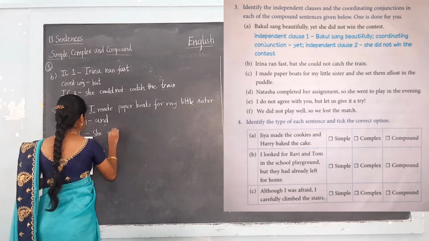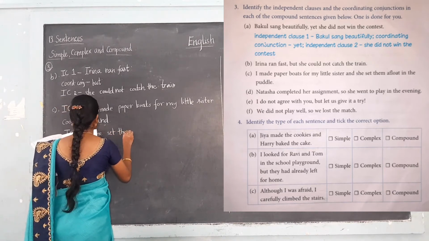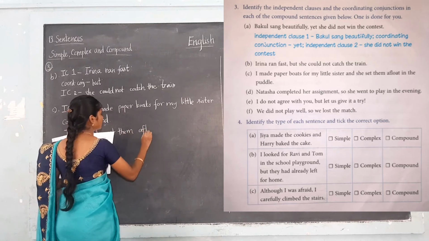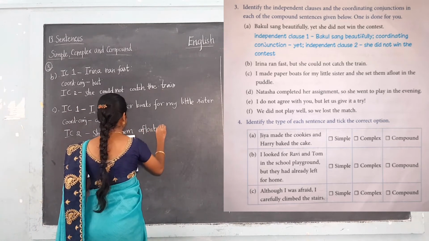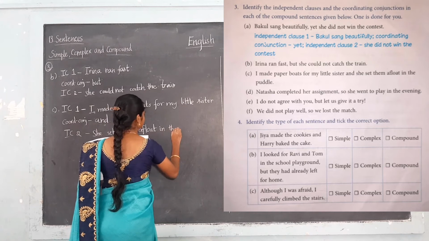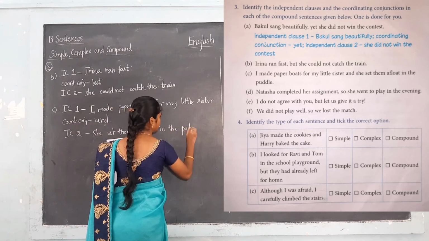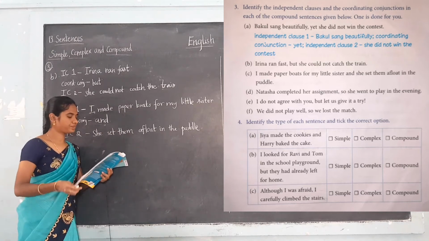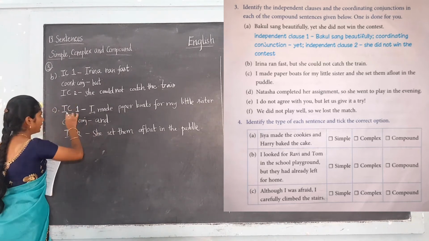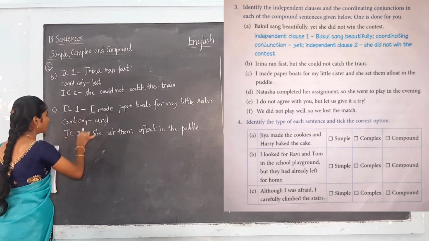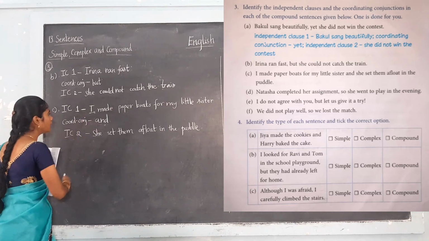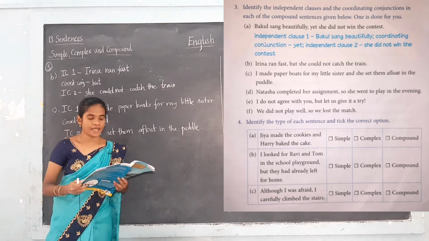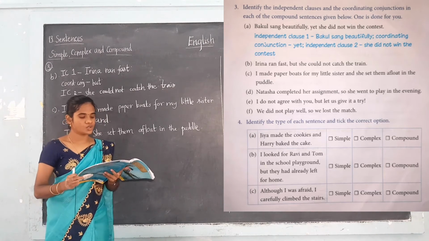She set them afloat in the puddle. Okay, so we are clear with this. We are having two independent clauses, independent clause 1 and independent clause 2, which are joined by the coordinating conjunction, that is and. See the next one.